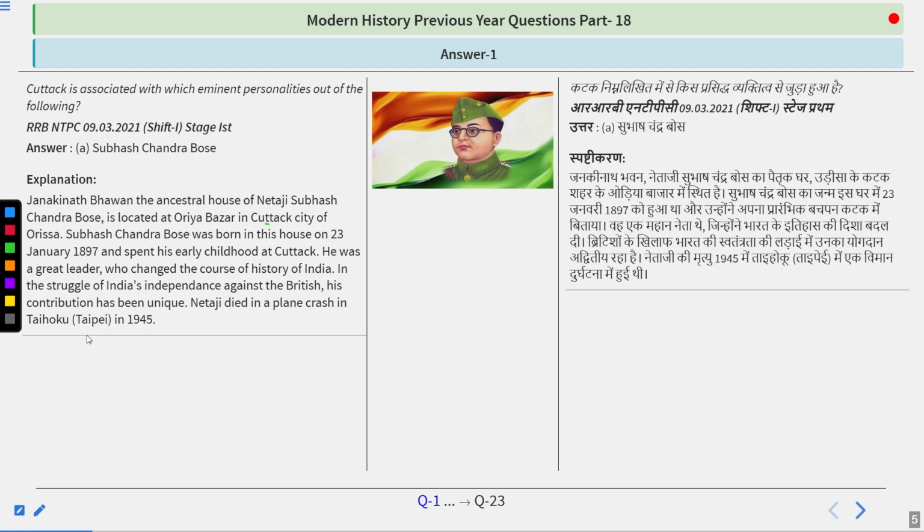So do remember Subhash Chandra Bose. He was also the one who created the Indian National Army, the second phase of the Indian National Army, and also the All India Forward Bloc.